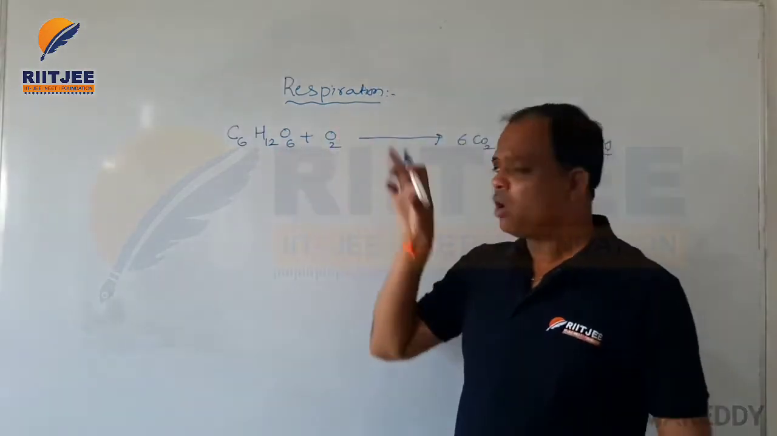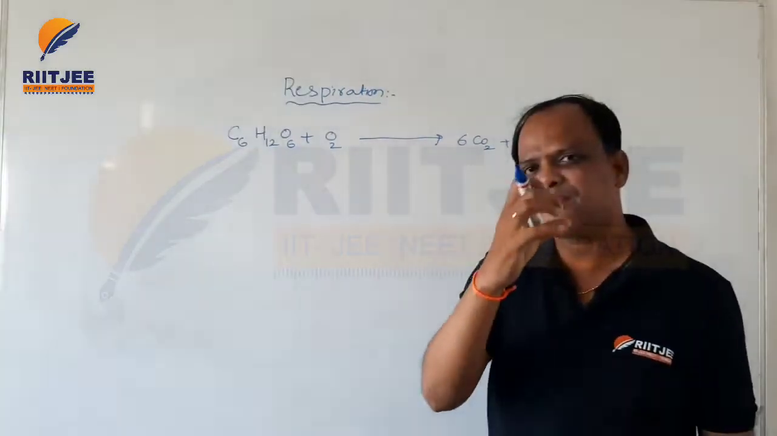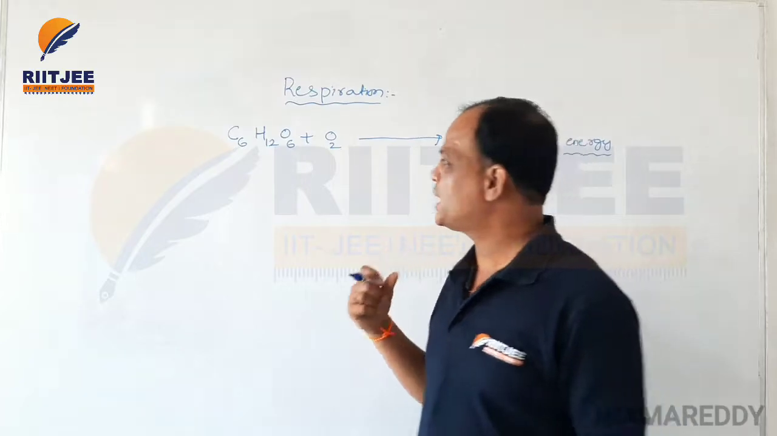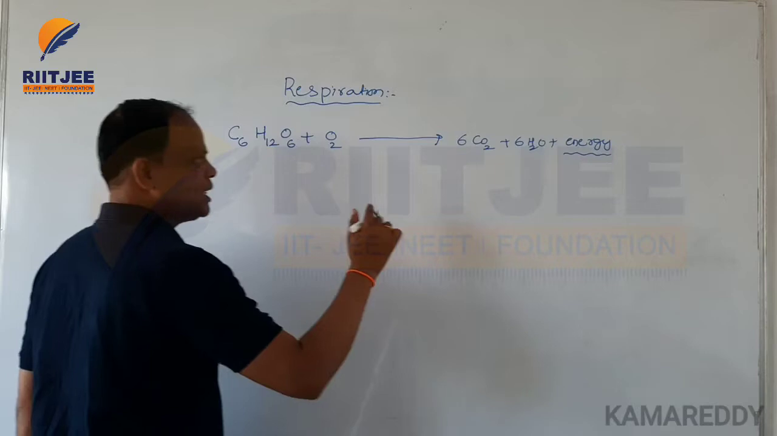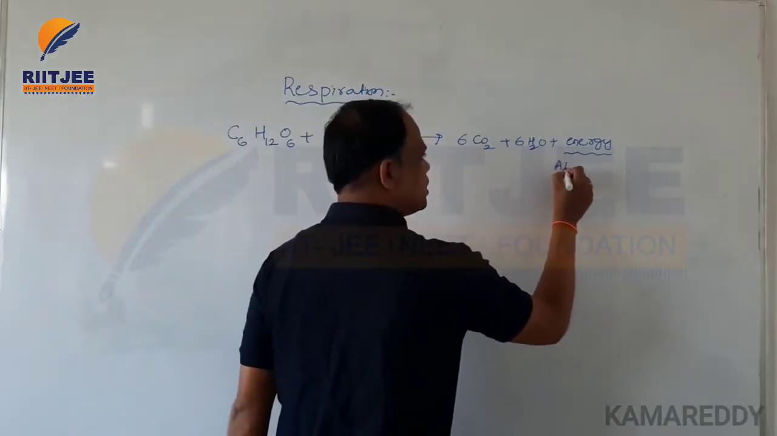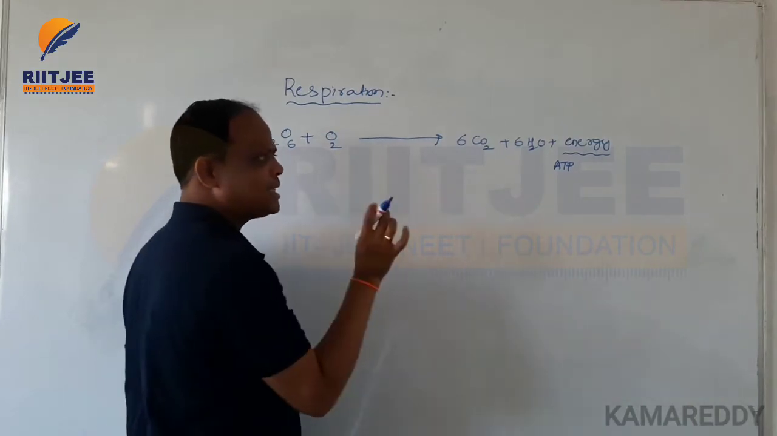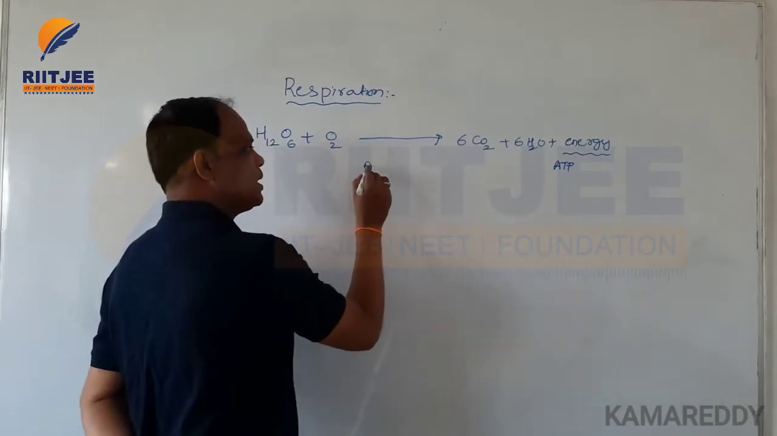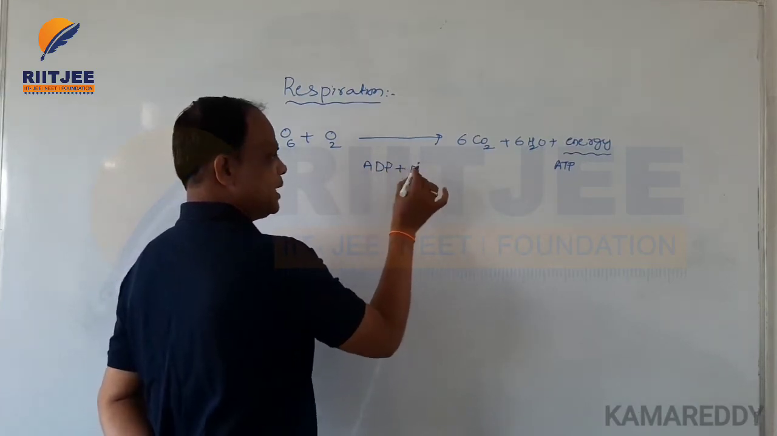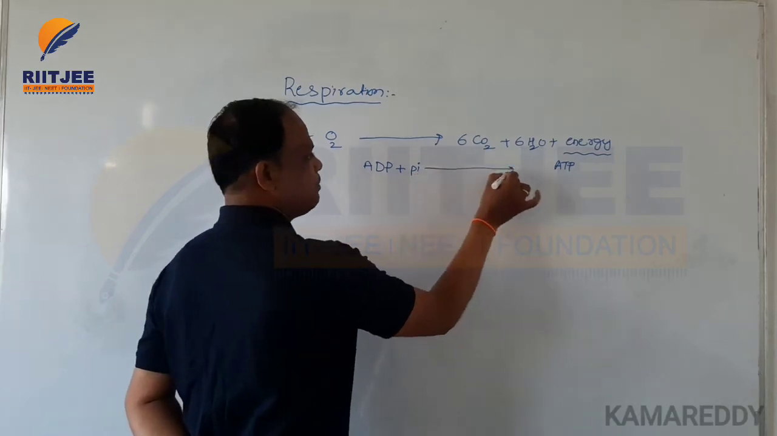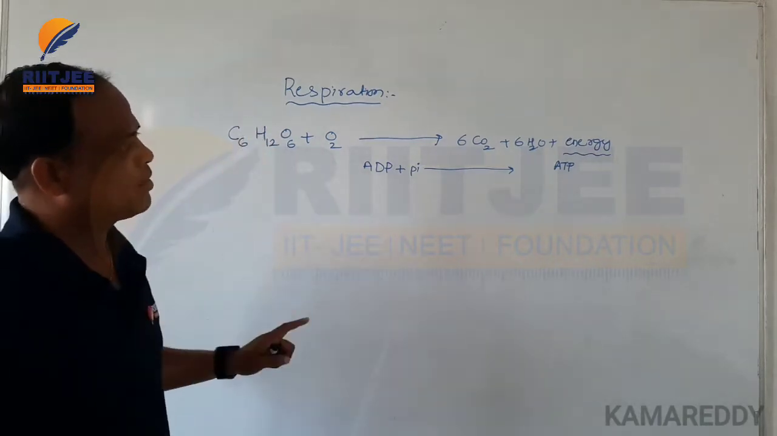Here all the food materials hold energy in the form of chemical bonds. The chemical bonds, on breaking, release energy in the form of ATP. All the food materials hold energy in chemical bonds. ADP and inorganic phosphate fuse and form ATP energy. So this is the respiration equation.